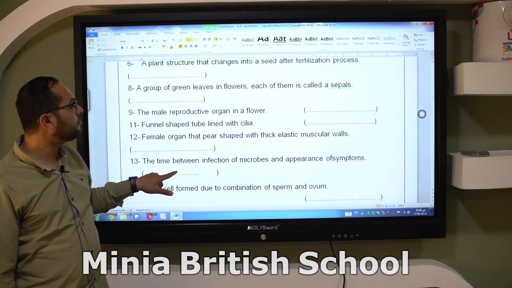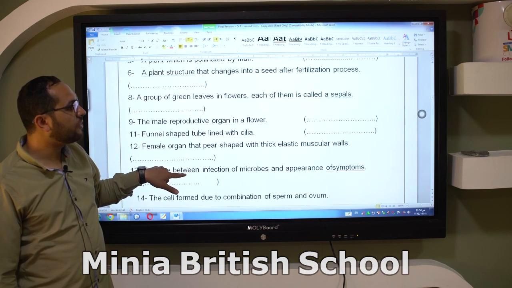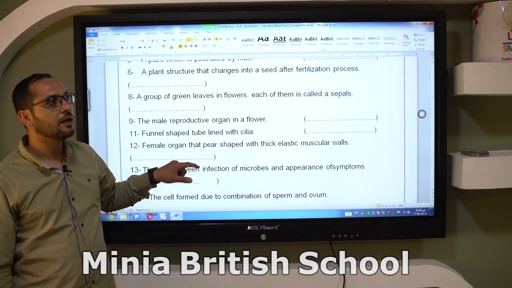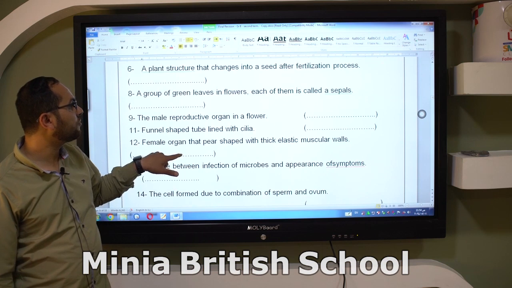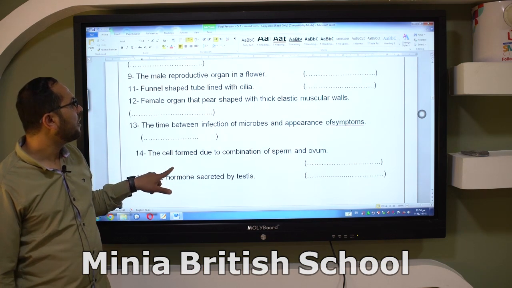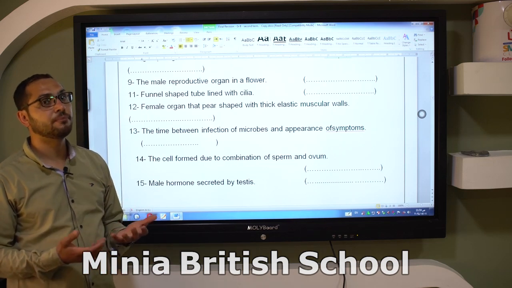A group of green leaves in flowers, each of them called a sepal. Which part of the flower structure is this? A group of green leaves. This is the meaning of calyx. The male reproductive organ in the flower, androecium or gynoecium? Androecium.